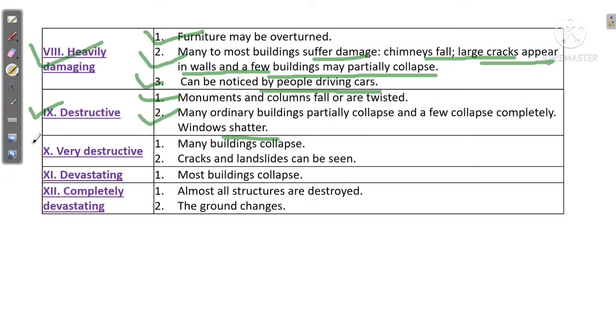Now the 10th is very destructive. Many buildings collapse, and cracks and landslides can be seen in that region. Now the 11th category is devastating. Most buildings will collapse in this case. Completely devastating means almost all structures are destroyed and the ground changes. So here we have listed the 12 categories based on the MSK intensity scale.